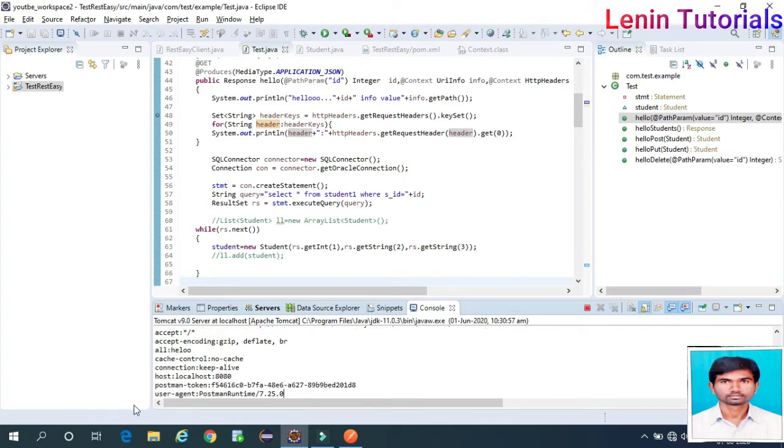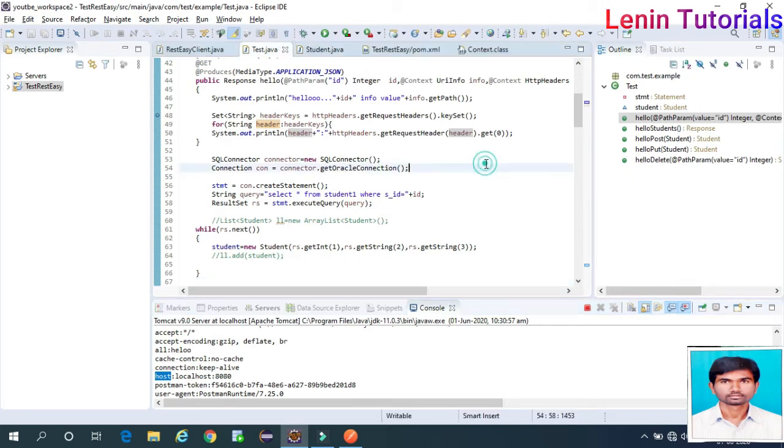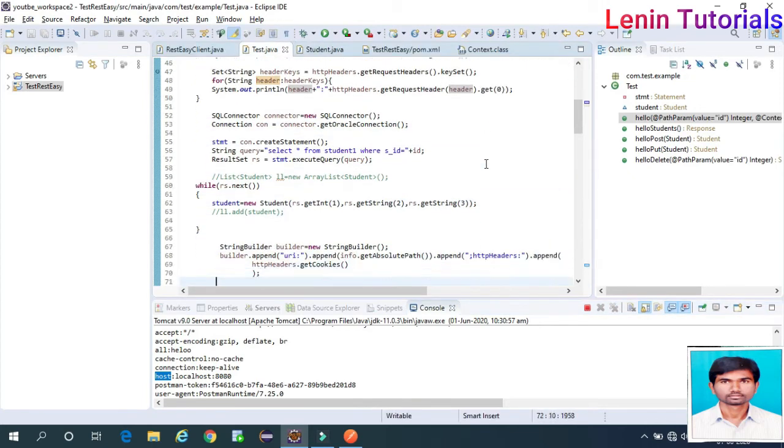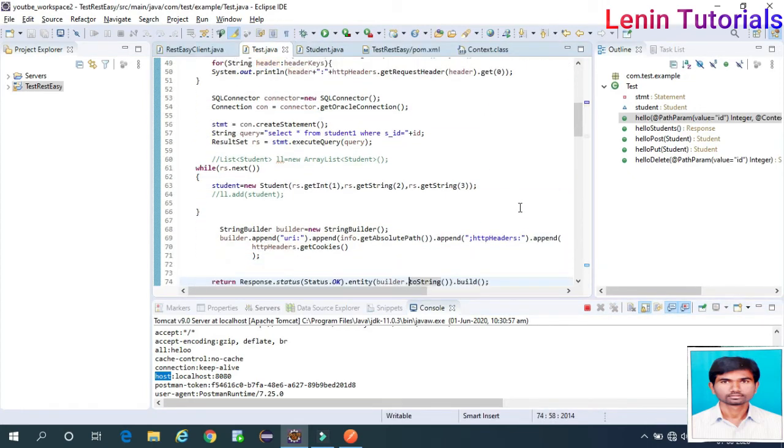Next I am printing host from the HTTP headers. Here put host instead of get cookies.